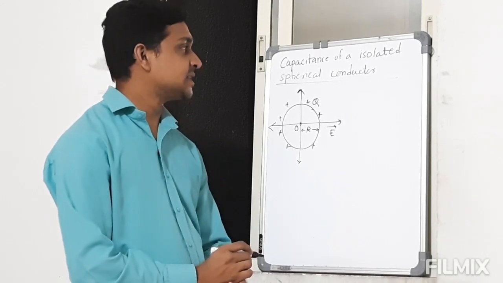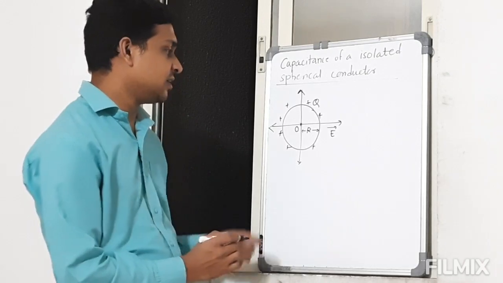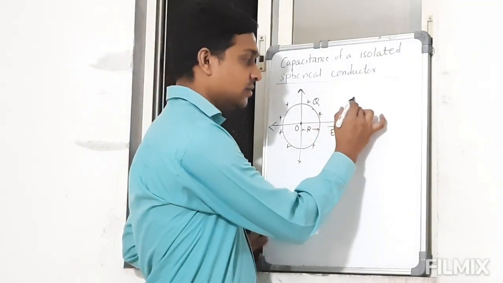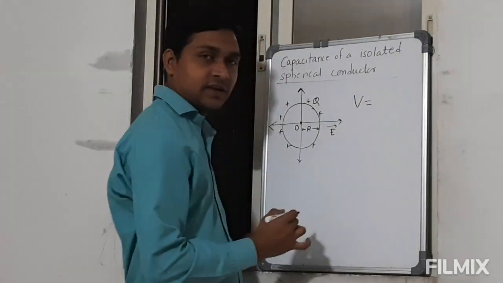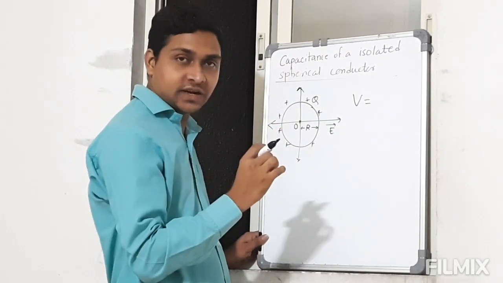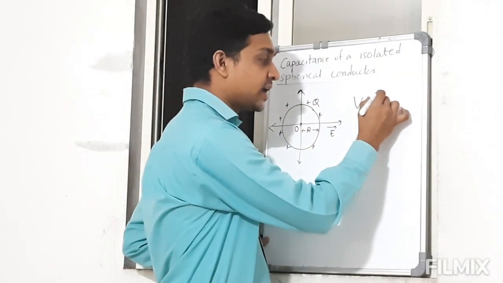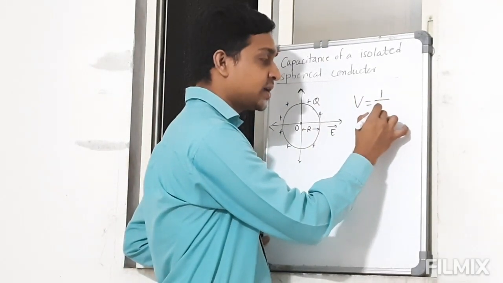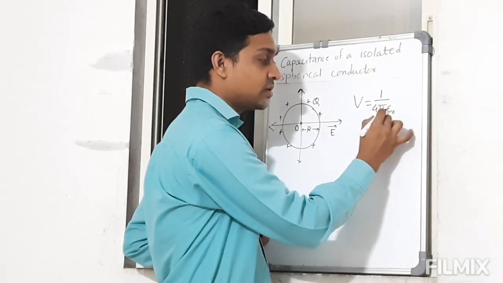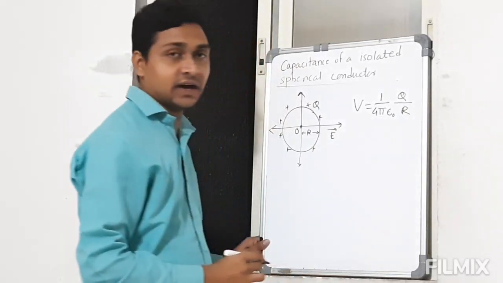Next we will see the capacitance of an isolated spherical conductor. We learned earlier the electric potential for a spherical conductor: a spherical conductor behaves as a point charge placed at the center, and for that the potential is kq by r. So k is 1 upon 4 pi epsilon naught, into net charge upon its radius r.